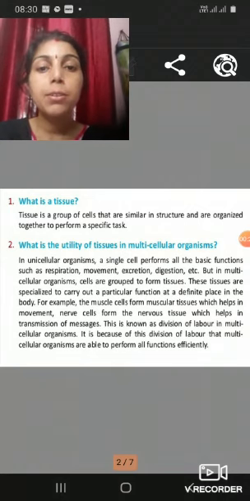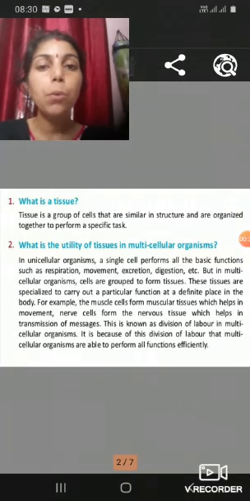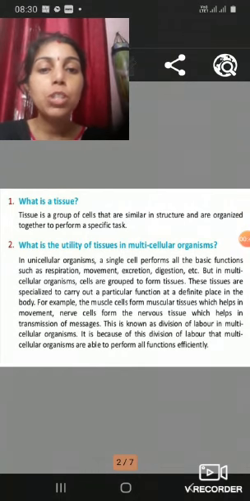Tissues are made in multicellular organisms because there should be a division of labor to perform all the vital activities of the body. So, tissues are an organization in multicellular organisms where complexity is increased in their body structure.